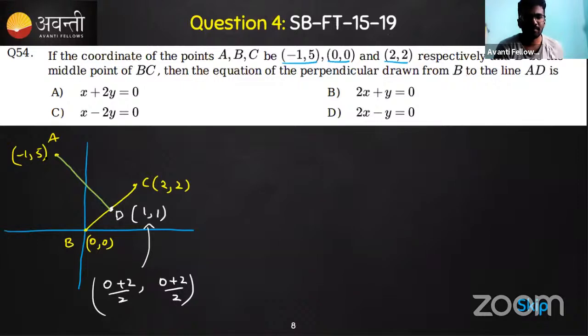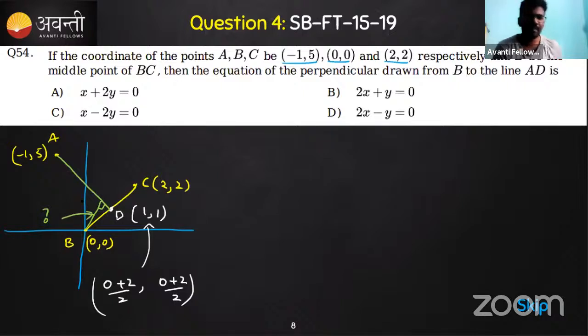In this diagram it looks perpendicular, but may not be the case. Maybe it will look like this, the perpendicular line. This expression needs to be found, that's the equation of the line.